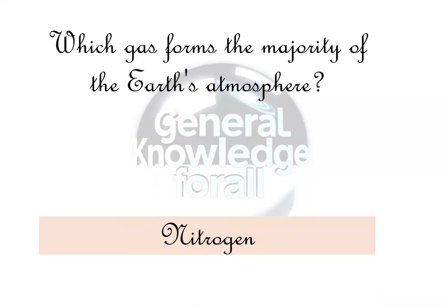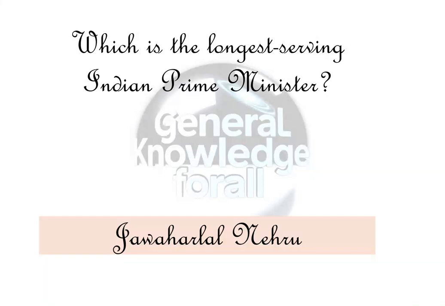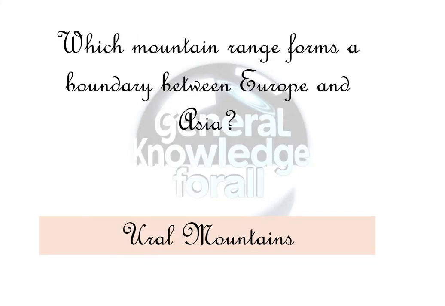Which gas forms the majority of the Earth's atmosphere? Nitrogen. Who was the first woman to win 2 Nobel Prizes? Marie Curie. Which is the longest serving Indian Prime Minister? Jawaharlal Nehru. Which mountain range forms a boundary between Europe and Asia?